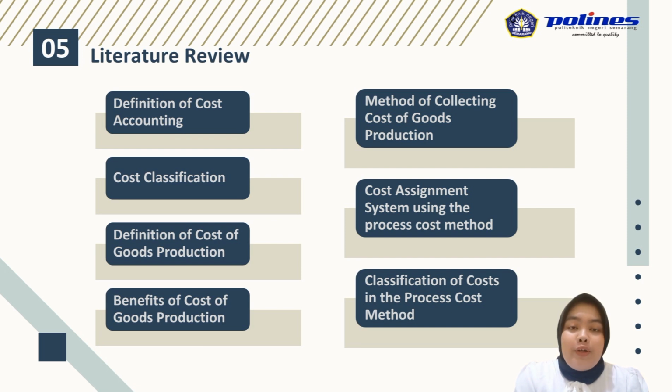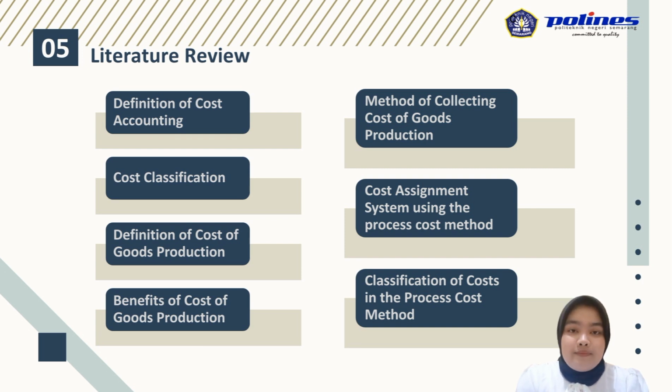According to Supriyono, cost accounting is a branch of accounting which is a management tool for systematically monitoring and recording cost transactions, as well as presenting cost information in the form of